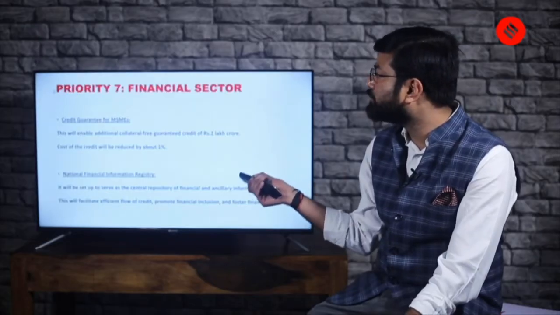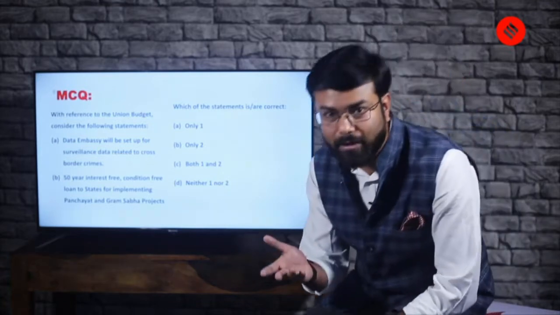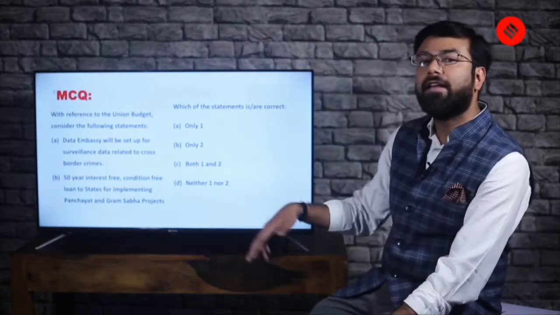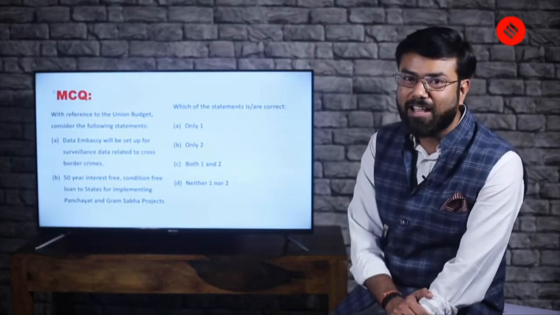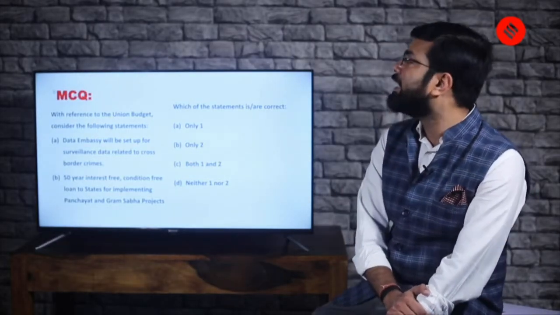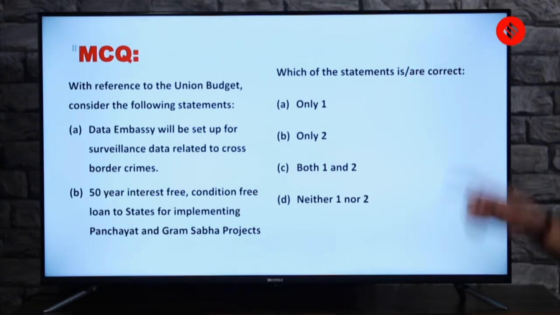Let's come to the next question before we go to priority 7. And our method is the same: first we'll see the question, then we'll go to the priority, and then we'll judge whether our answer was correct or not. Easy way to revise. With reference to the union budget, consider the following statements. One, data embassy will be set up for surveillance data related to cross-border crimes. Yes, cross-border crimes is an important issue. Let's see if the statement is correct or not.